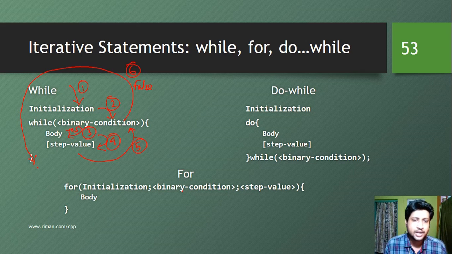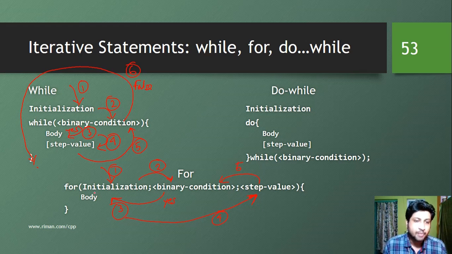So let's come to this particular for loop. So here also first the initialization step, then we move into the binary condition, that is the second step, and from that we move into the body. If this binary condition is true, only then are we going to execute the body. After that we move into the step value change, so this is the fourth step, and from there we move into the binary condition.